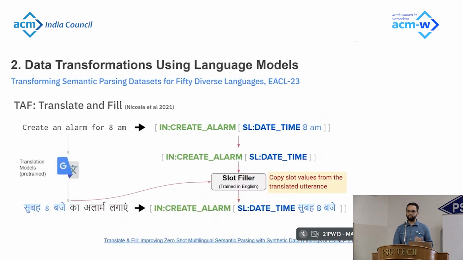A common way that existed was to translate the utterances using production-grade machine translation services like Google Translate. However, production-grade machine translation services can only give you the translation of the utterance, but we also need the translation of the logical form, which contains slot values in the target language. And this required prior methods to separately develop models, labeled as slot fillers, in addition to the production-grade machine translation service, to also generate translations for the logical form.